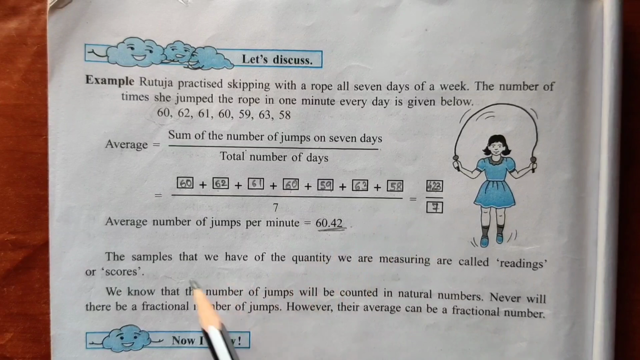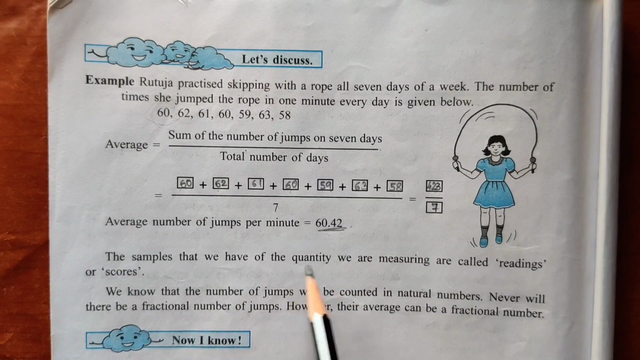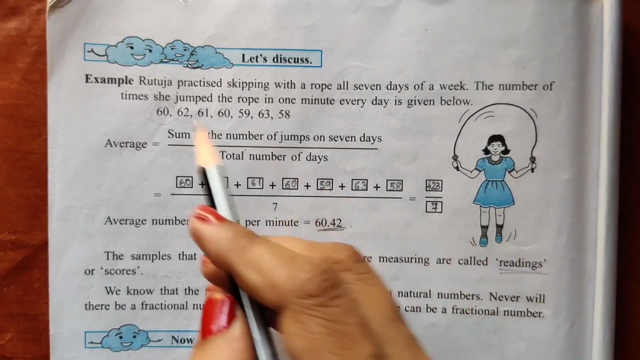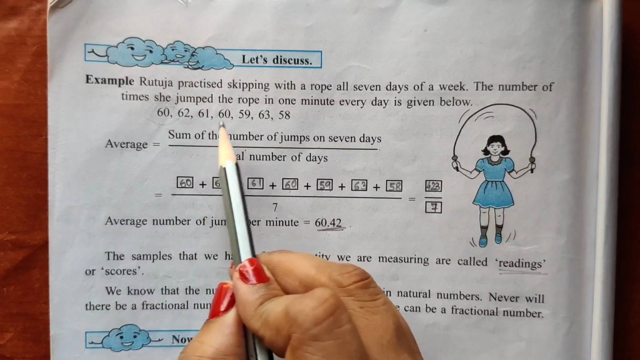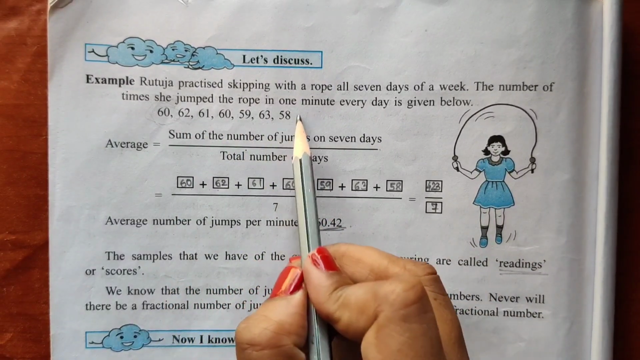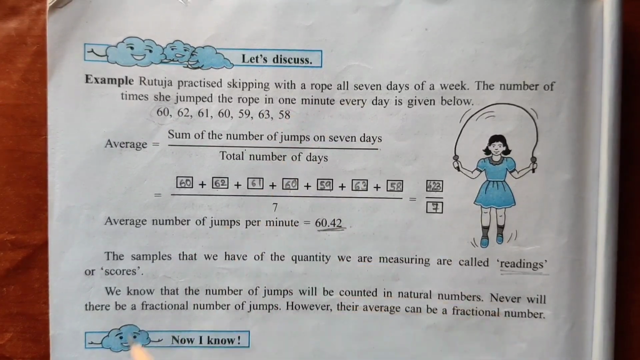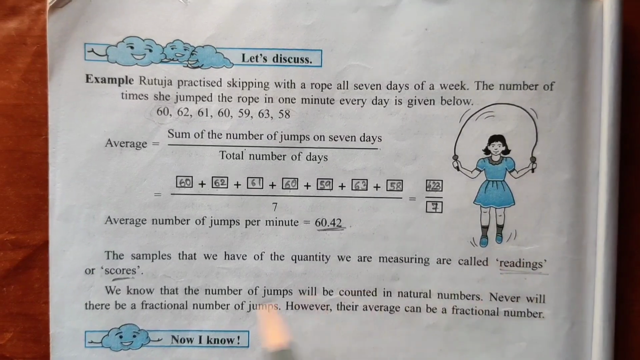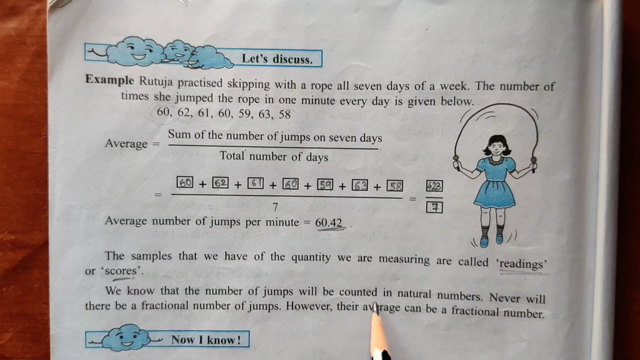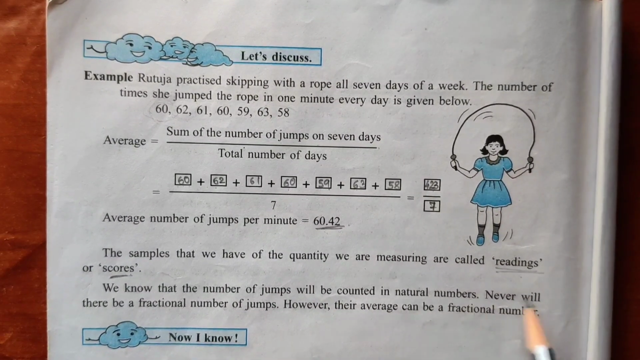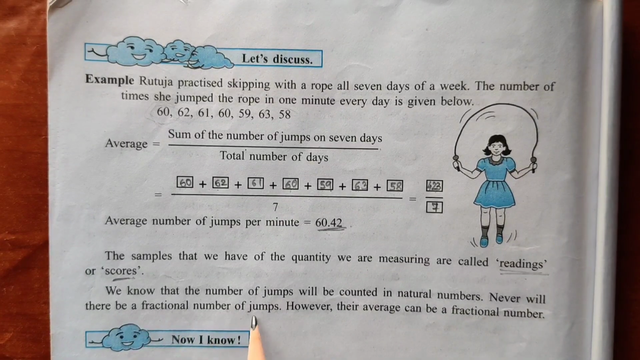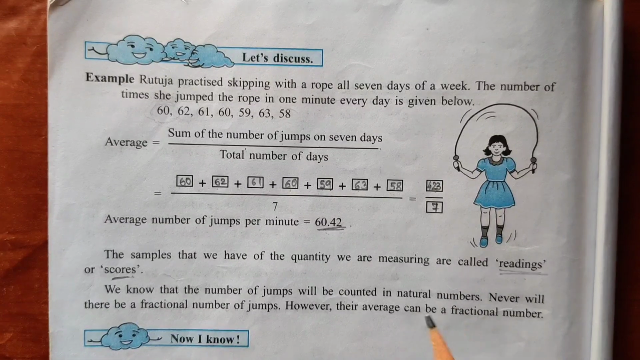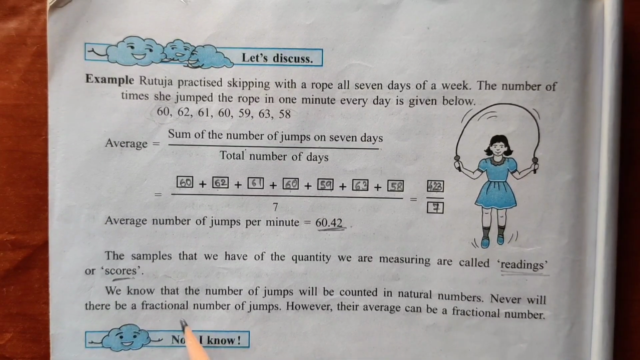60.42. So the samples that we have of the quantity we are measuring are called readings. That means these are the readings: 60, 62, 61, 60, 59, 63, 58. These numbers are known as readings or scores. So we know that the number of jumps will be counted in natural numbers. Never will there be a fractional number of jumps. Jumps will be in natural numbers, they will not be in fractional numbers.